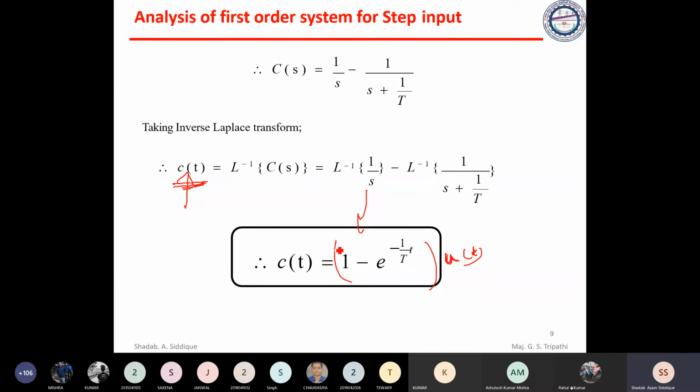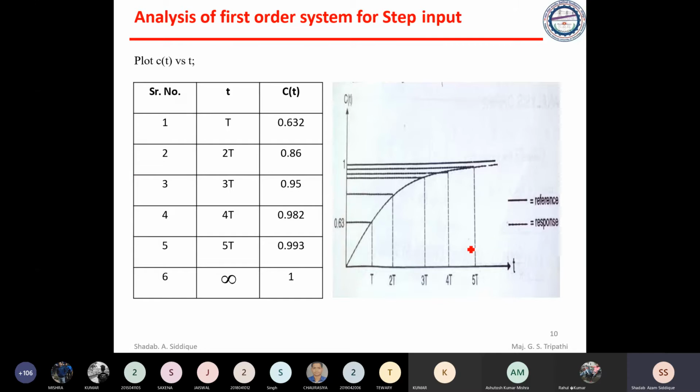So what is 1 by s? 1 by s is nothing but u of t. We have taken u of t common. And what is the Laplace inverse of 1 divided by s plus 1 by T? That is nothing but e to the power minus t by T. You know, the Laplace inverse of 1 by s plus a is e to the power minus at. So that's why it is written as e to the power minus t by T into u of t. That is the first order response of a system, or time response of a first order system.